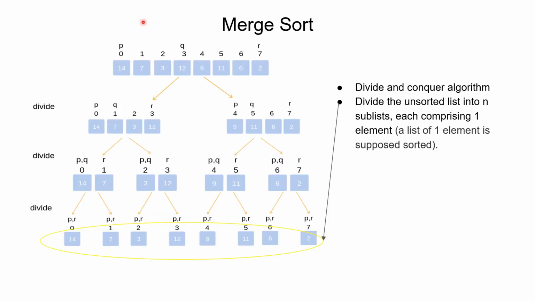Merge sort is a sorting algorithm which can be analyzed using a tree. Merge sort is actually a divide and conquer algorithm. The way this algorithm organizes the elements is by dividing the unsorted list into sublists, each comprising of one element here.